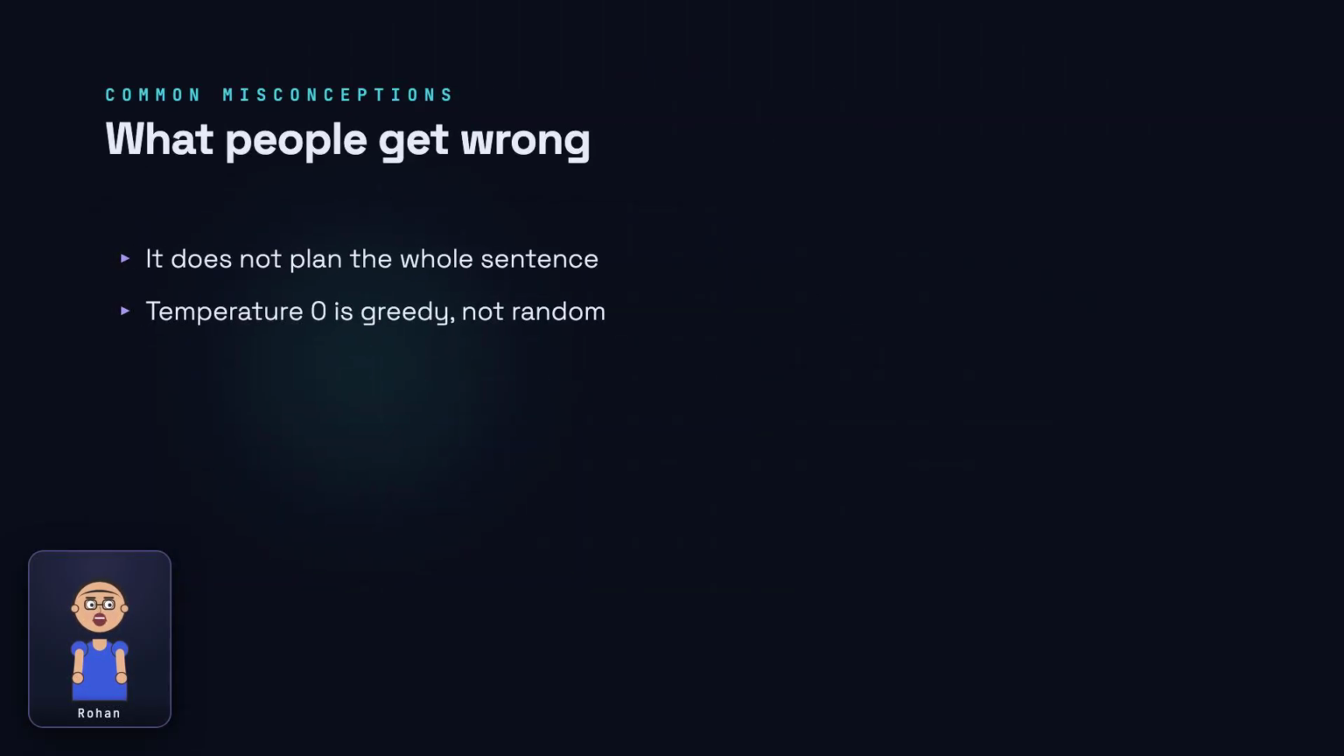The model does not plan ahead, it only ever computes the next token, so coherence emerges from the loop, not from a hidden outline. Temperature 0 isn't random at all. It always takes the top token, called greedy decoding. And remember, raw logits only become probabilities after Softmax.